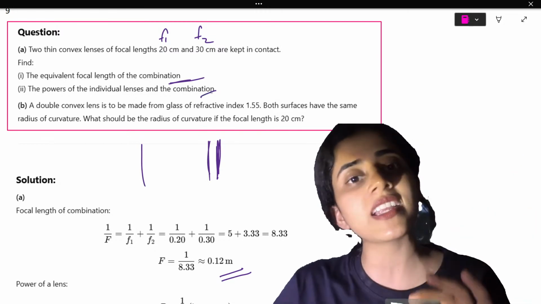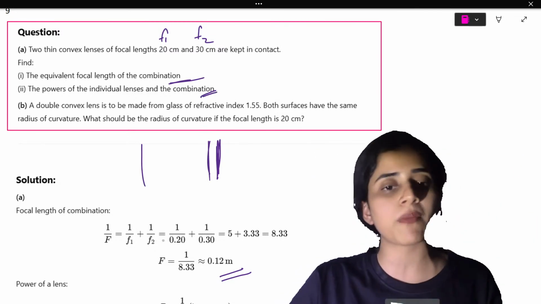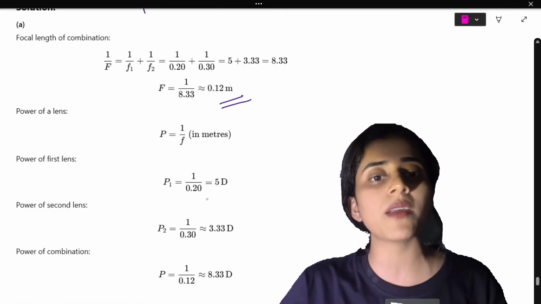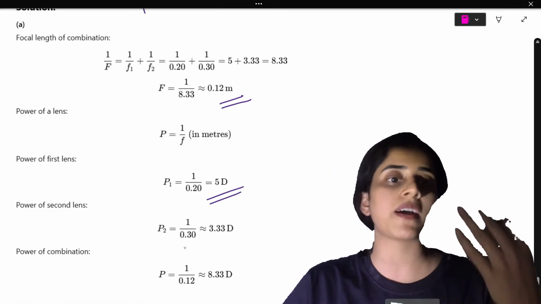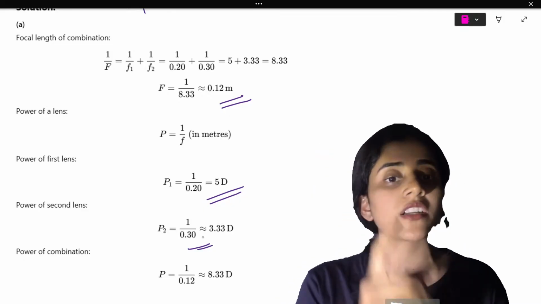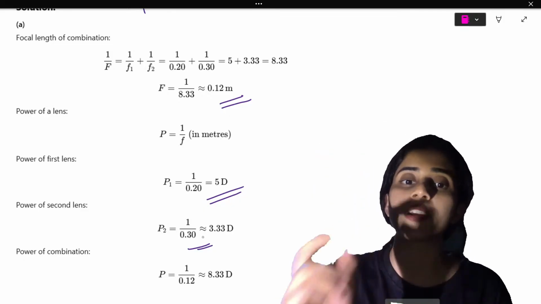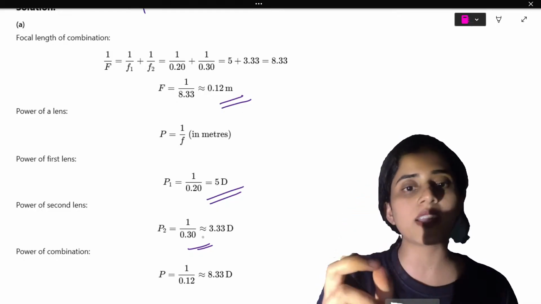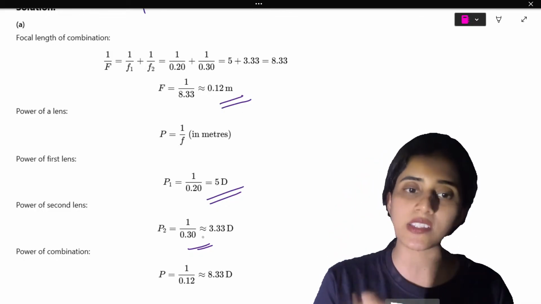The power of the individual lenses. How will you find power? Power is 1 by F. So power of the first lens will be 1 by 20, power of the second lens will be 1 by 30. Every time it should be converted into meters. That's why you have 0.2 and 0.3. Power is always 1 by 0.2 and 1 by 0.3.